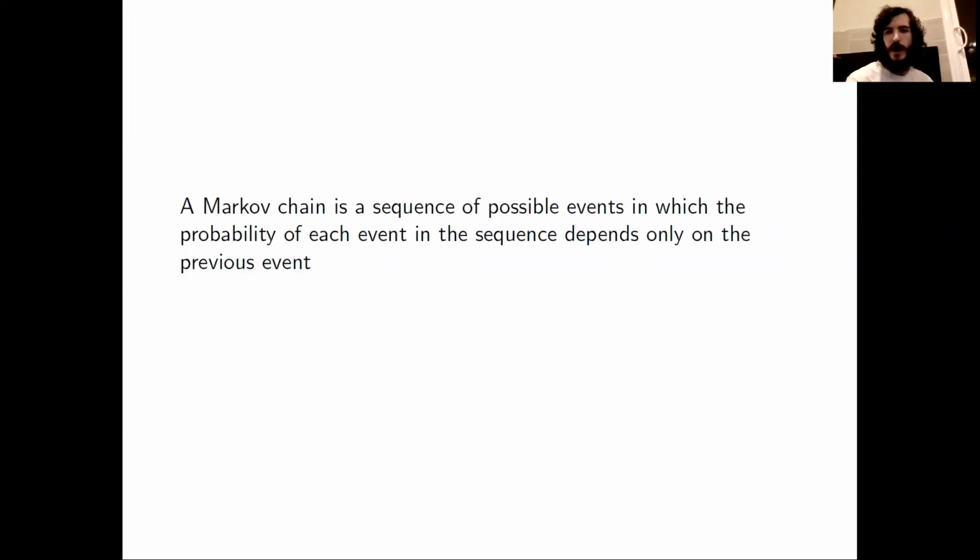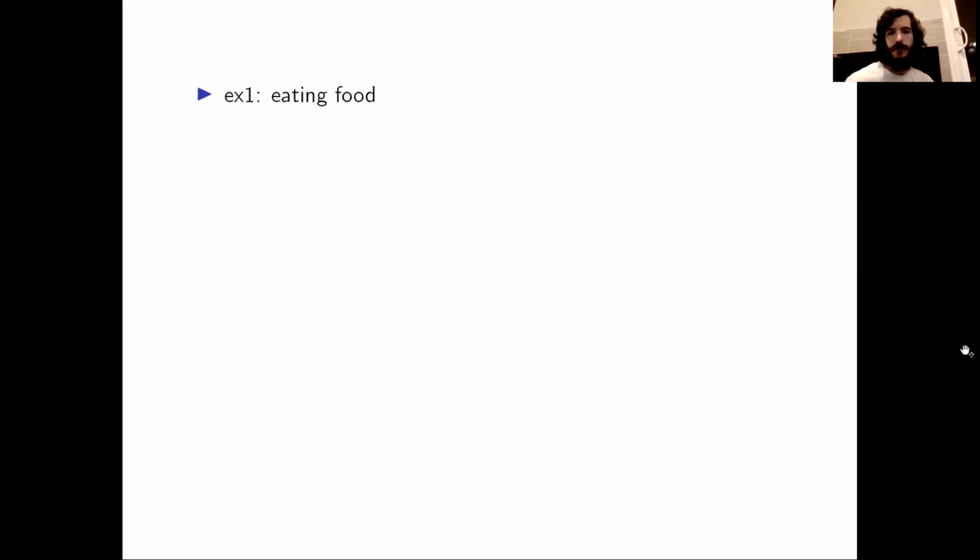A Markov chain is a sequence of possible events in which the probability of each event in the sequence depends only on the previous event. For example, let's consider a very simple Markov chain, which involves eating food.